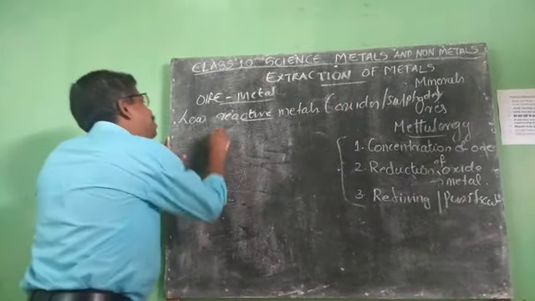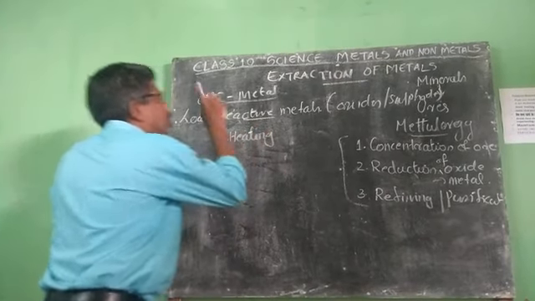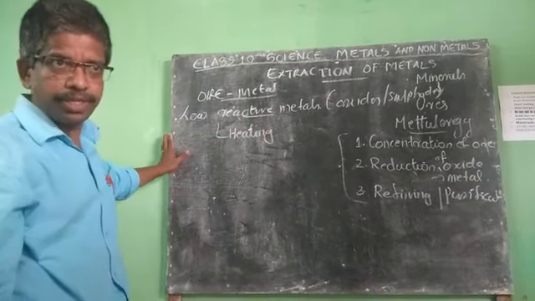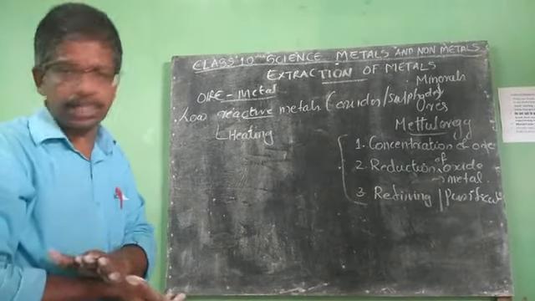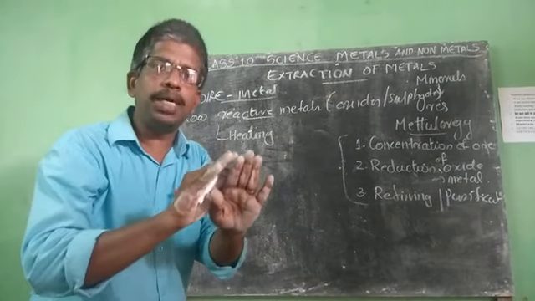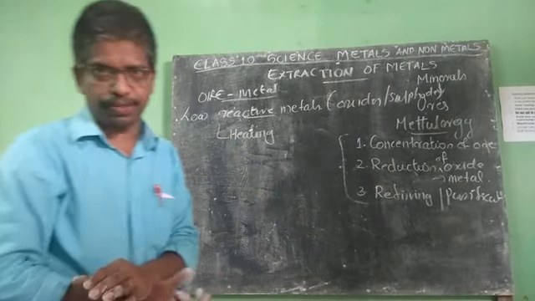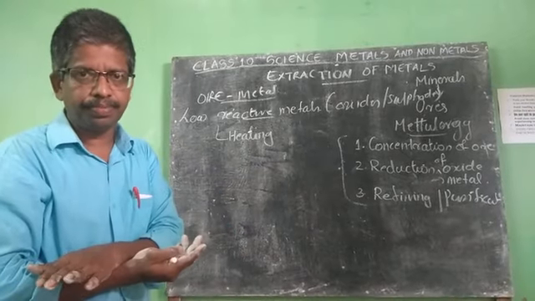By simple heating. Low reactive metals means we can extract or separate the metals from their oxides or sulfides by a simple heating process in the presence of oxygen. Clear?